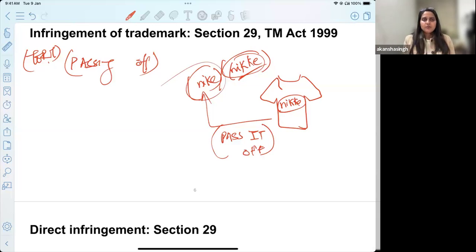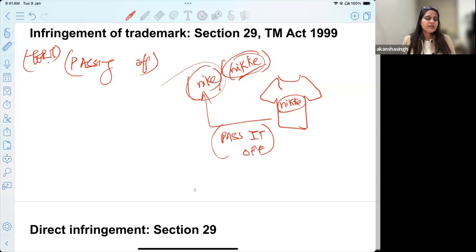Okay, so this is the simplest way to understand that passing off is a tort for which there is a remedy that you can get. What all remedies you can get, we will discuss. But now the distinction and passing off comes into picture because we have to recognize unregistered trademark as well.